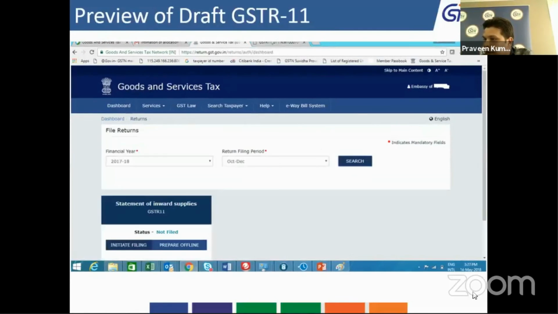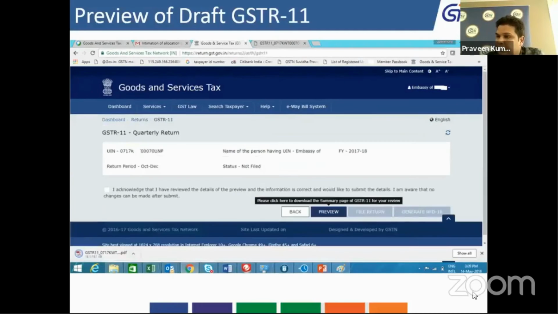Now on this screen, when you select the return dashboard, you select the financial year, you select the return filing period and click on search. This particular window will appear, the particular tile and frame. You have to click on the initiate filing option.